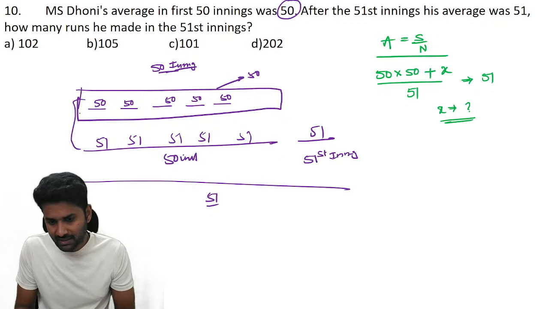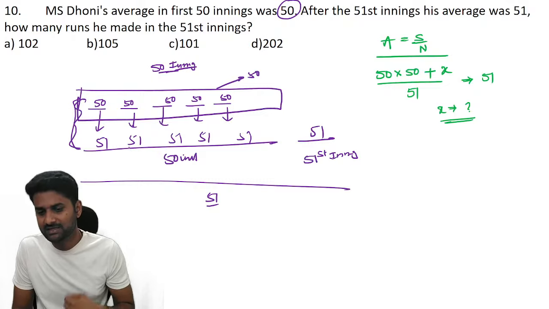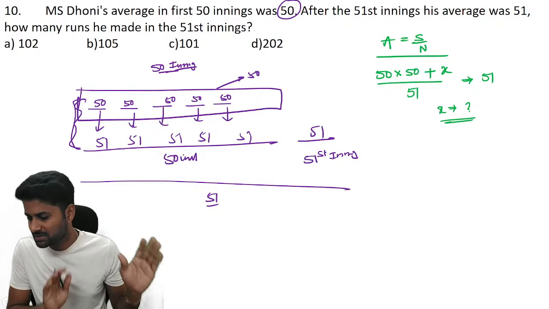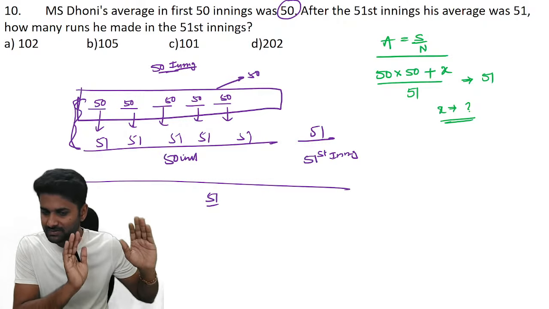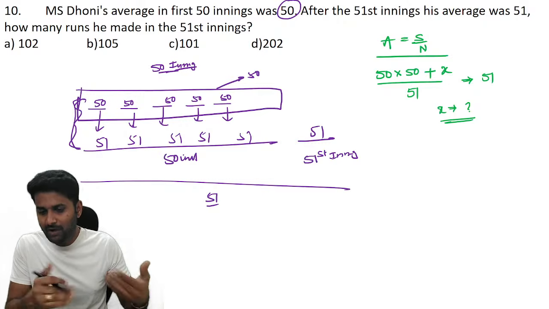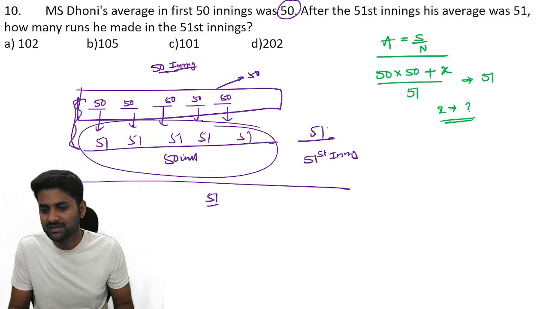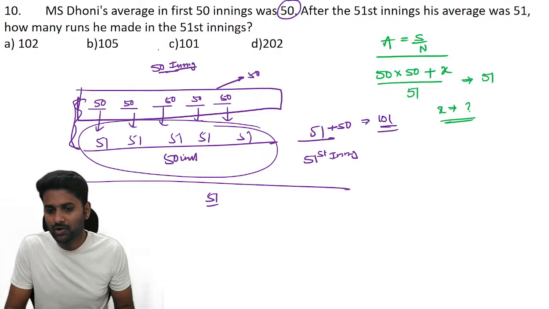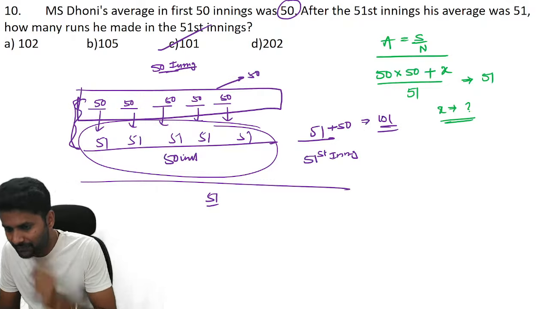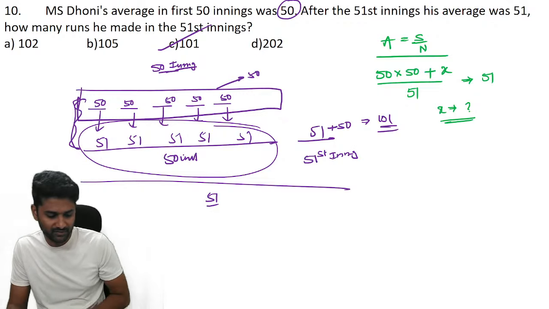But if you compare the data, every innings from previous to this value is increased by 1. But according to the calculation, the average of the previous one must be 50, right? But we have to balance the information. So how are we going to balance these 50 ones in 50 innings only? That's why he needs to score 101 runs in the 51st innings, then the average becomes 51.